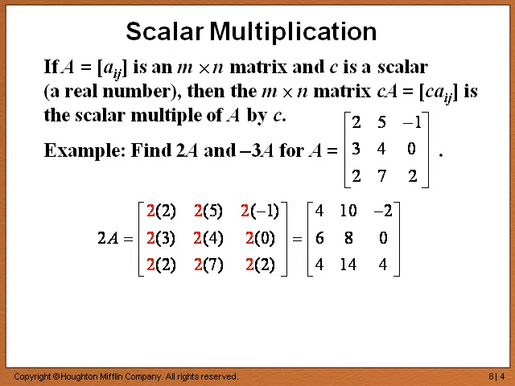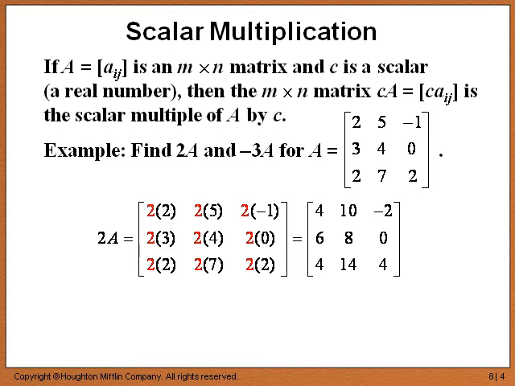Think of it this way: if you have a model, and that model has length, width, and height, and you want a replica that is 3 times that model, you need to multiply the length by 3, the width by 3, and the height by 3.